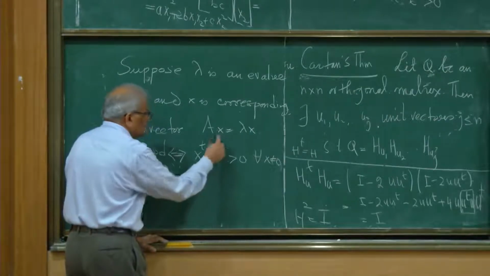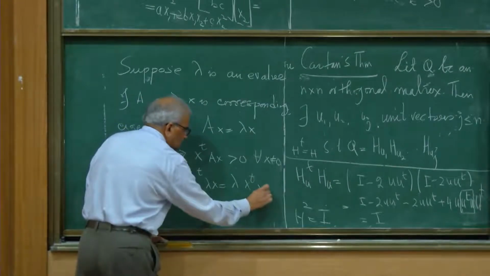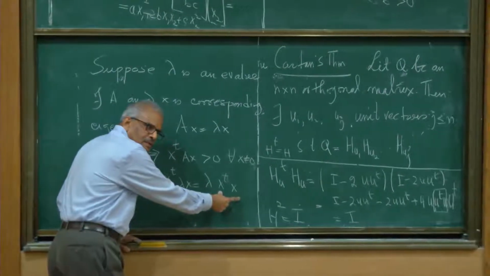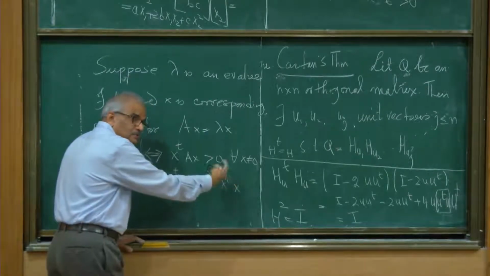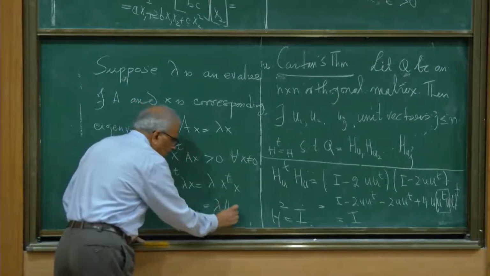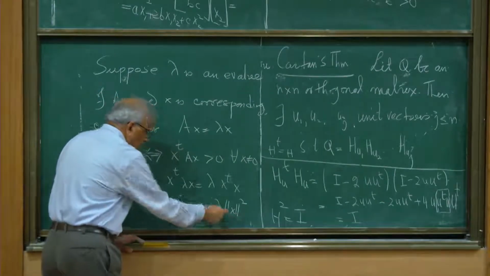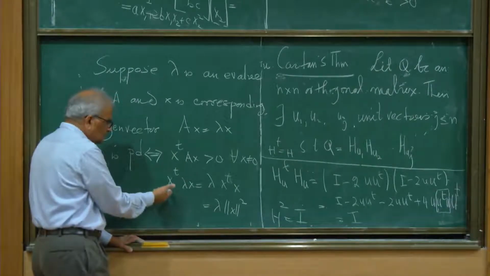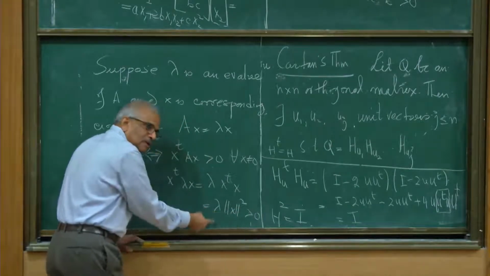It says X transpose AX is lambda X transpose X, where AX is lambda X. What is X transpose X? It's a dot product of X with itself. It's the square of the length of this non-zero vector. This is positive. A is positive definite, given to me. So this is strictly positive, this is strictly positive, so lambda has to be positive.